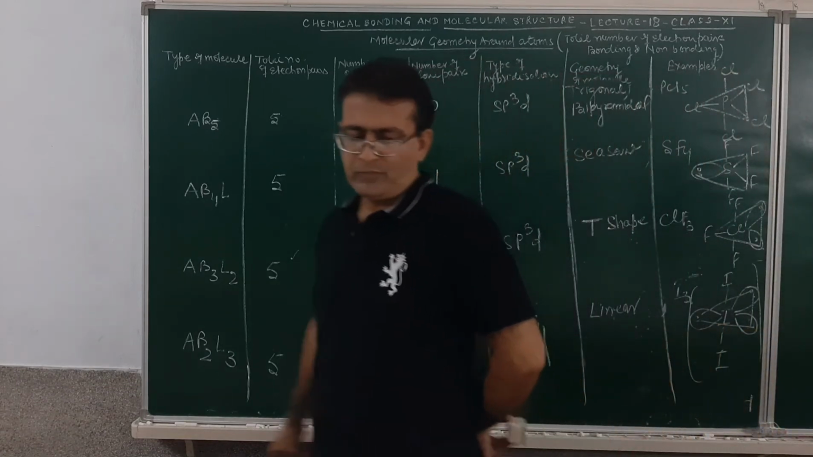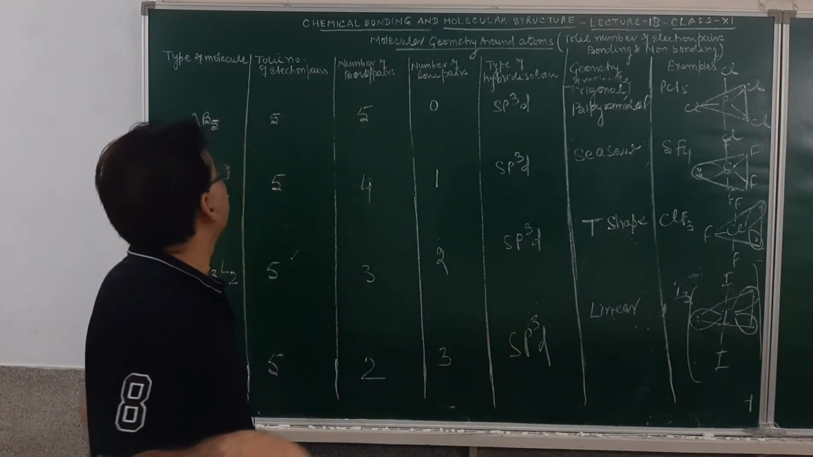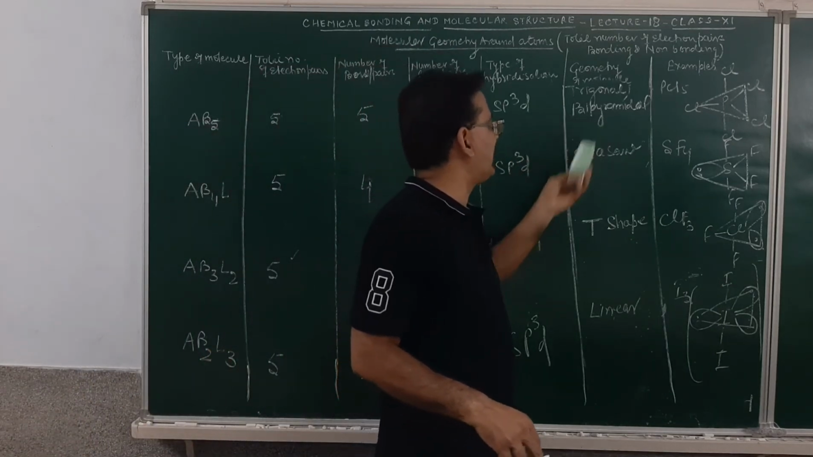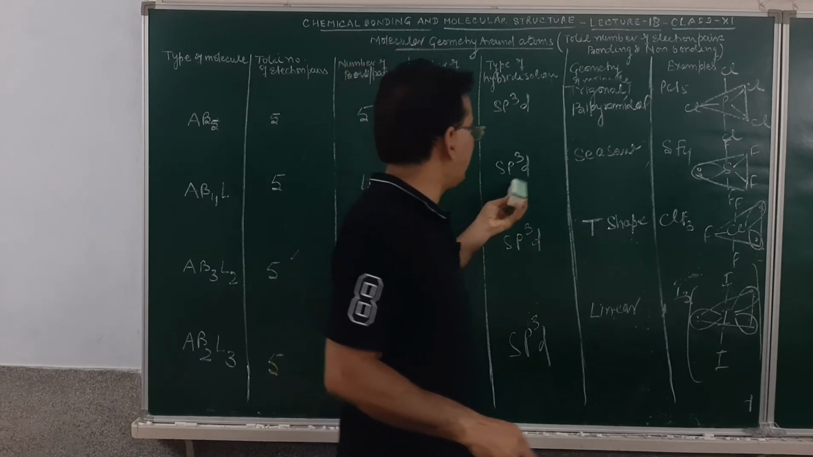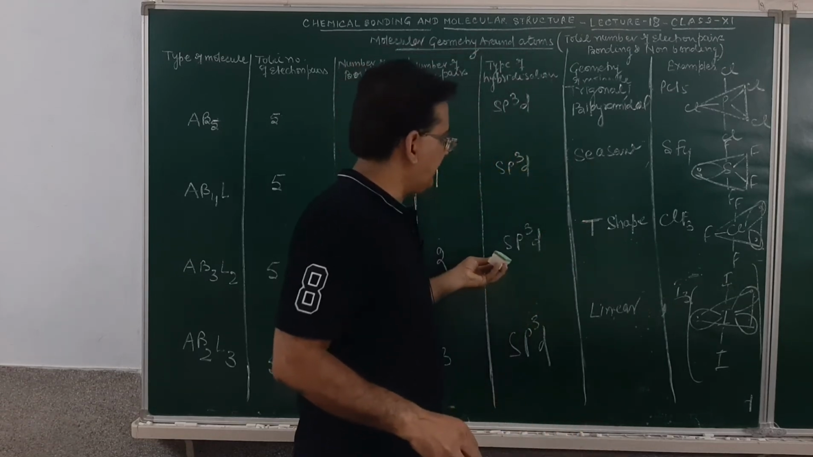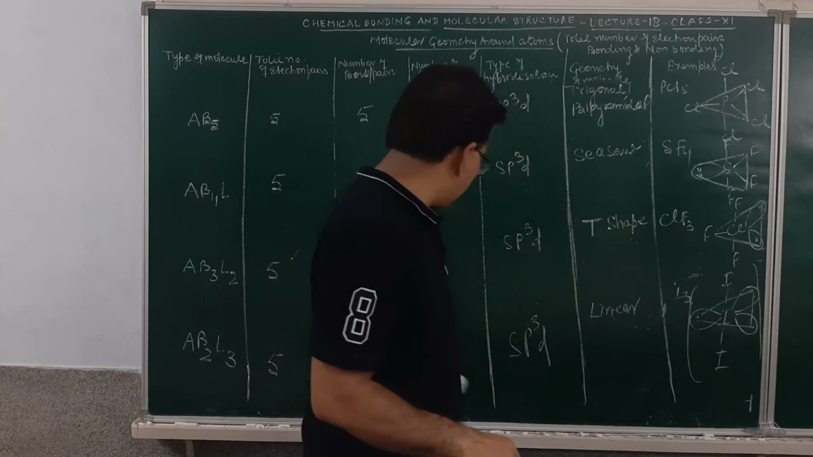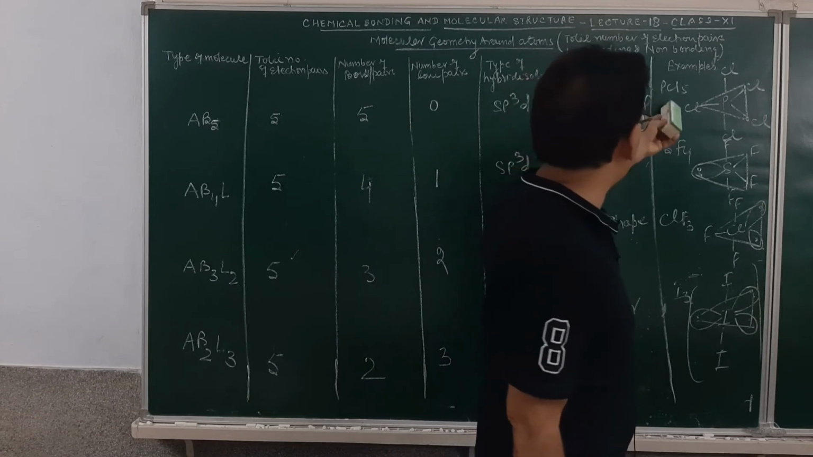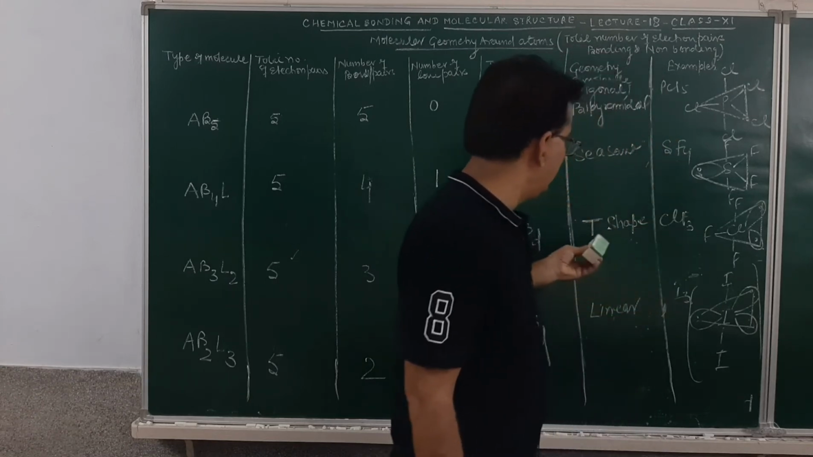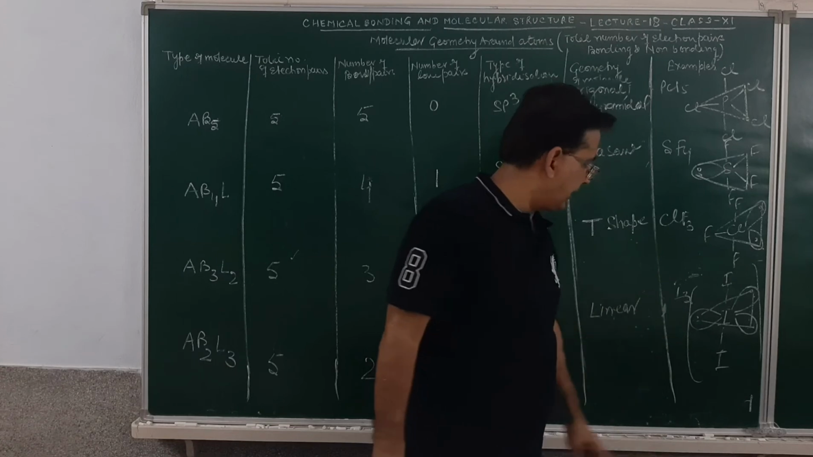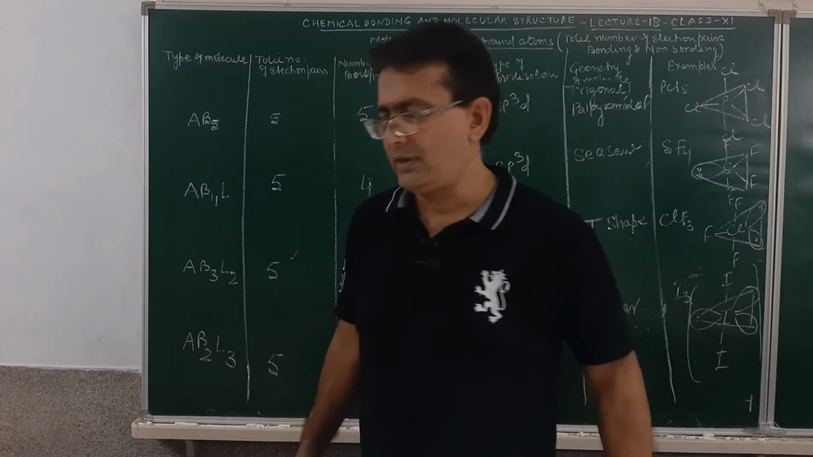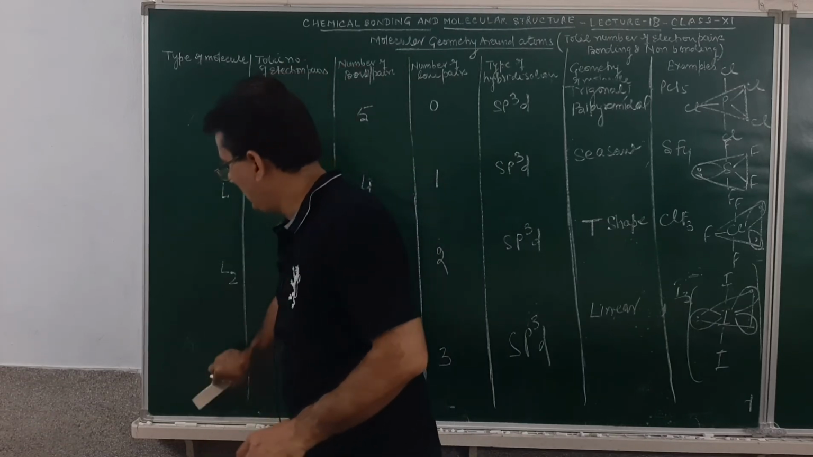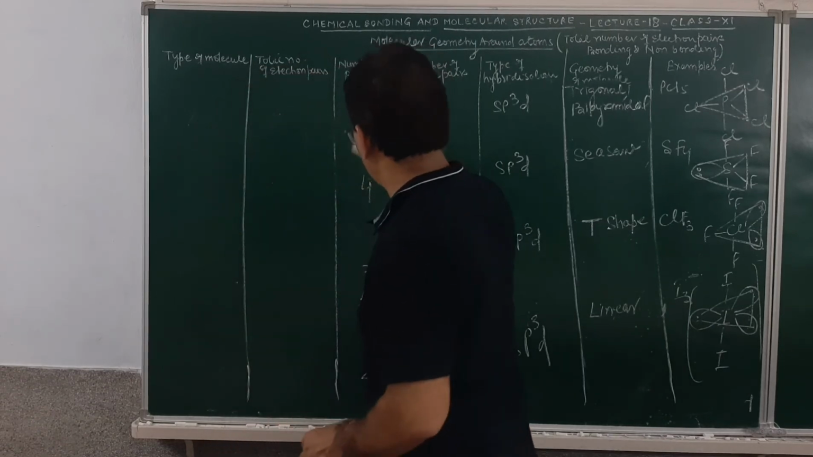So as far as a molecule of kind AB5 is concerned, it may have sp3d hybridization with trigonal bipyramidal geometry, sp3d hybridization with seesaw shape, sp3d hybridization with T shape, or sp3d hybridization with linear geometry. Example of trigonal bipyramidal is PCl5, seesaw is sulfur tetrafluoride, T shape is chlorine trifluoride, and linear geometry is I3 negative. Am I getting clear to you or not, student? Yes or not?